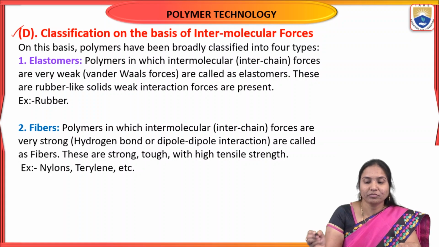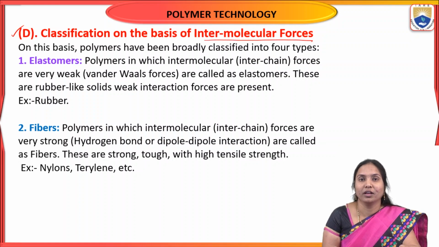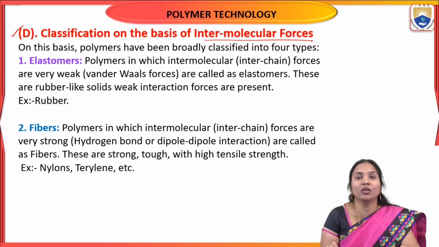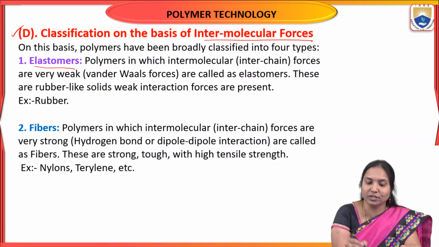Next, the fourth type: classification of polymers based on intermolecular forces. On the basis of intermolecular forces, polymers are classified into four types. What are they? The first one is elastomers, the second one is fibers, the third one is thermoplastics, and the fourth one is thermosetting polymers. So based on intermolecular forces, these polymers are classified into four types.